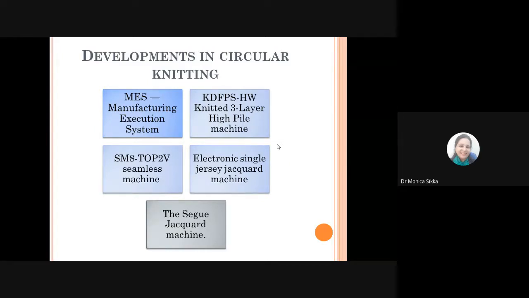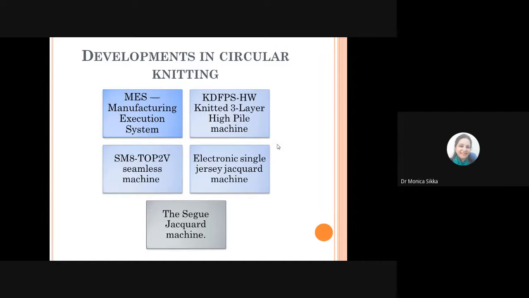So this MES, which is a manufacturing execution system used in circular knitting, you can compare it to the weaving unit, where you use those spider webs or those kinds of software where you can monitor each machine on the screen itself. A similar kind of concept is being used here in the manufacturing execution system, which gives you an overall insight of how the machines are working, and even gives you a signal about which machine's part requires a change.